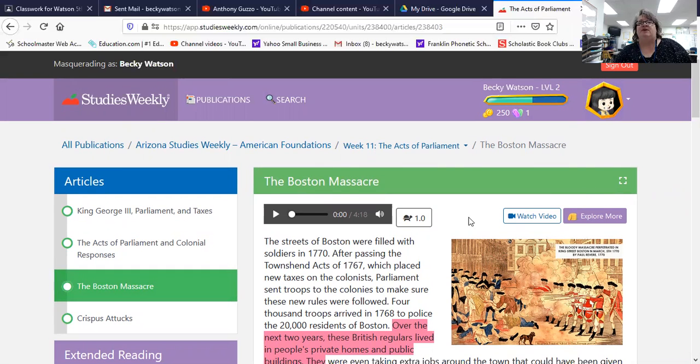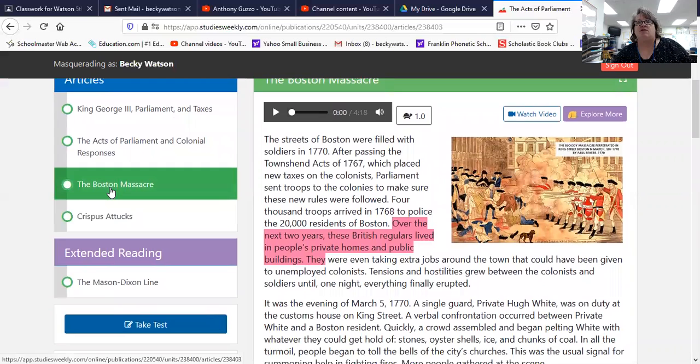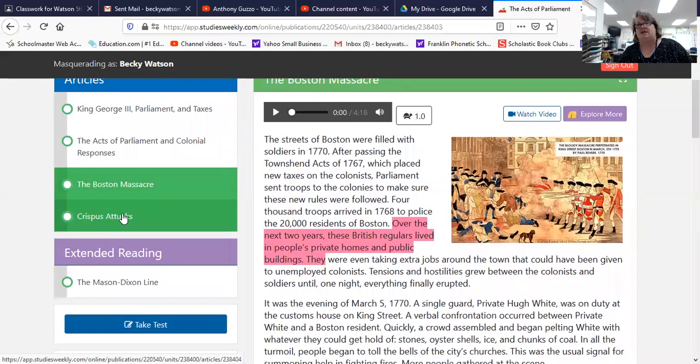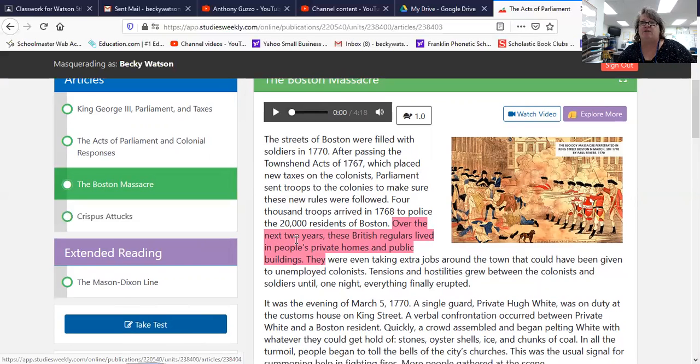Today's lesson, your job is to read these 2 articles, the Boston Massacre and Crispus Attucks. These two articles right here. And then when you're done with that, make sure you go back and review, find all your pink, and right here, take the test, okay?